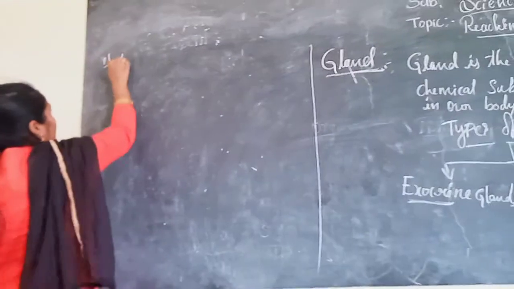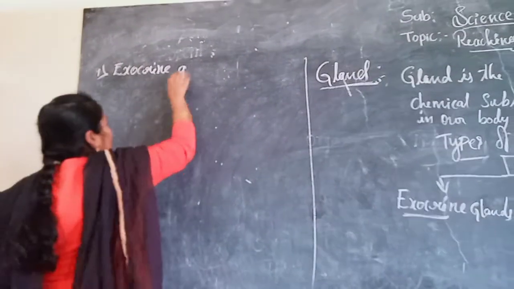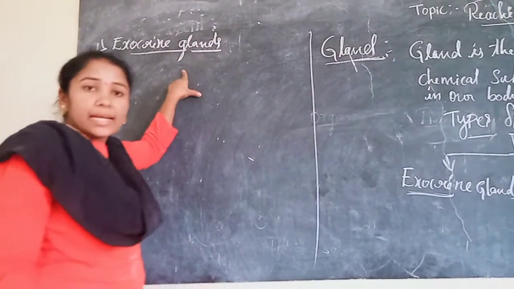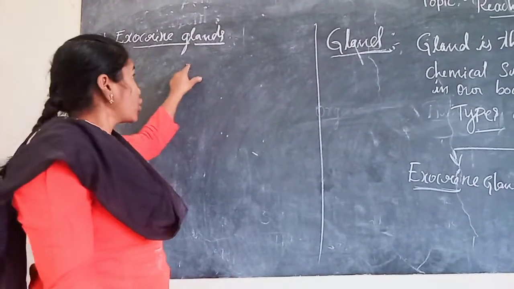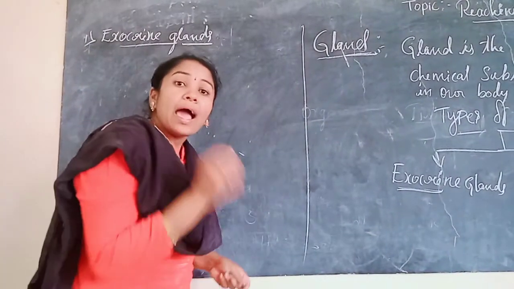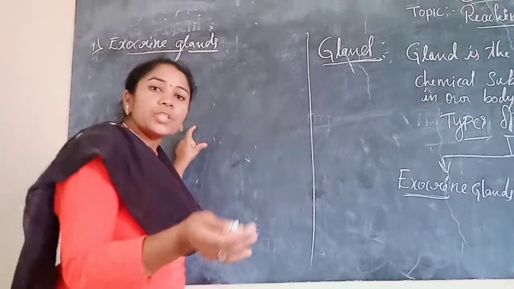First is the exocrine gland. An exocrine gland is a type of gland which releases enzymes into the ducts.